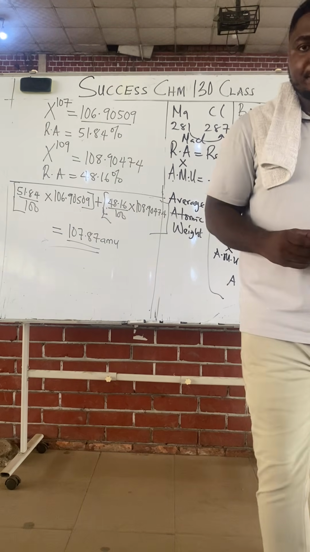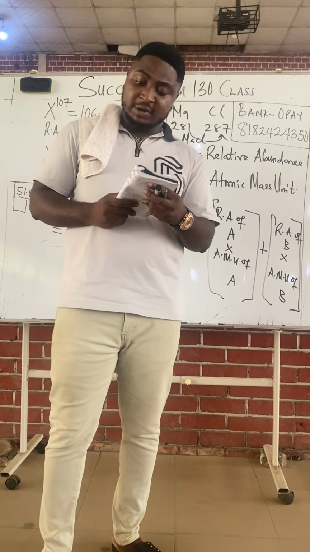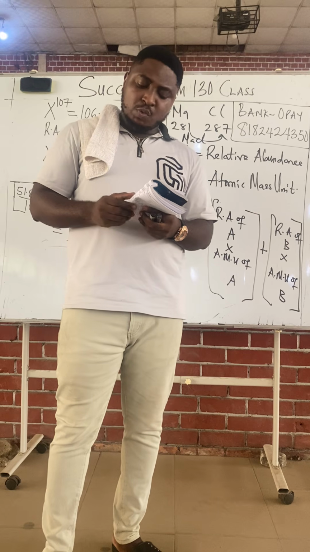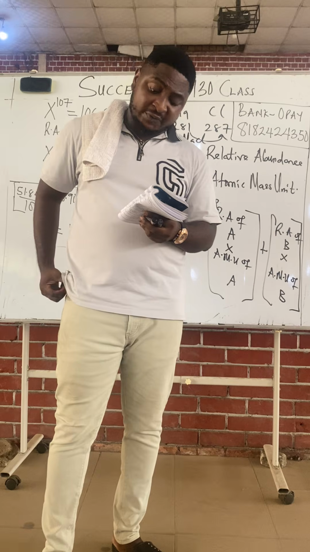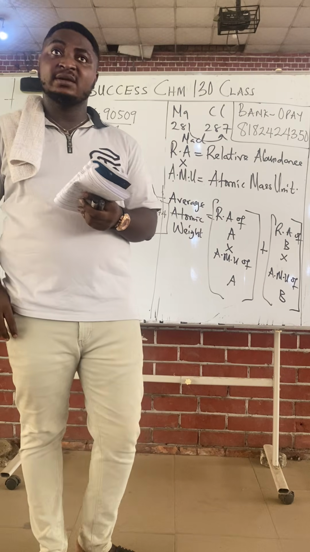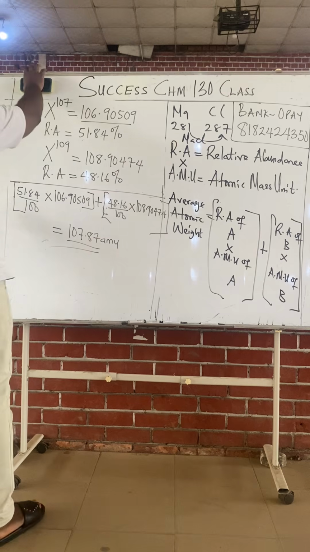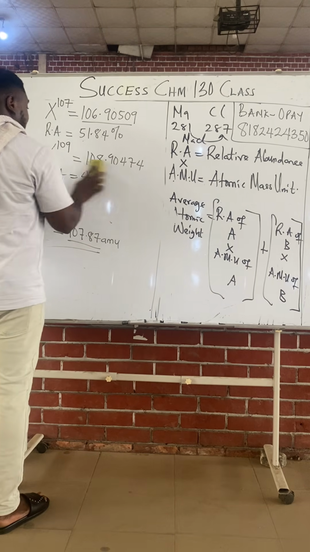Yes, welcome back. Second question now. Chlorine has two isotopes, chlorine 35 and chlorine 37, with atomic mass units of 34.9689